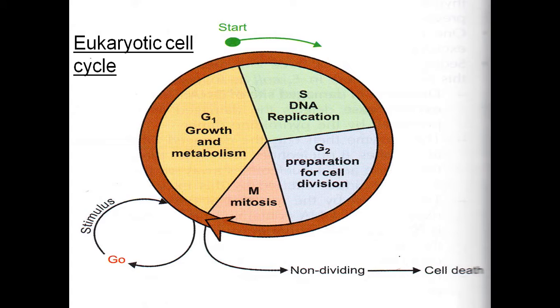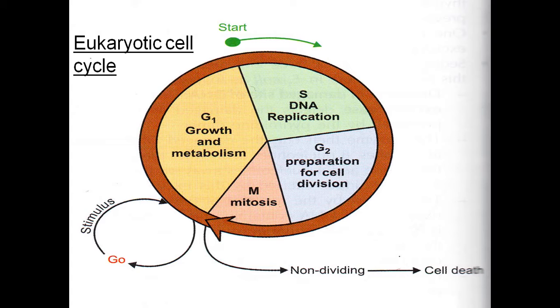Now G2 is a preparation for cell division, I said. Once you are ready, before going to the university exams, we will tell you to write one model exam. A model exam is like a university exam, in the pattern of the university exam, with questions from your syllabus. Once you pass the model exam, you get confidence: yes, I can finish the university exam. Then comes the actual cell division process, which means the actual university exam you will write after the model exam. You will successfully finish your exams. So this is how the process goes.